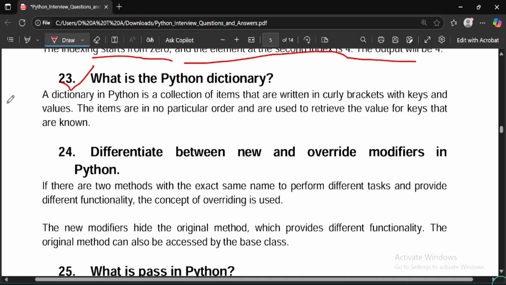So the 23rd question is, what is the Python dictionary? A dictionary in Python is a collection of items that are written in curly brackets, basically with keys and values. These items are in no particular order and are used to retrieve the values of keys that are known. This is the simple answer of the question asked. Take a screenshot of this. This is an important one.